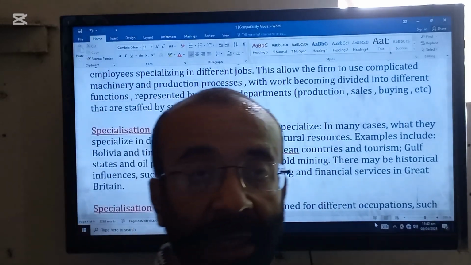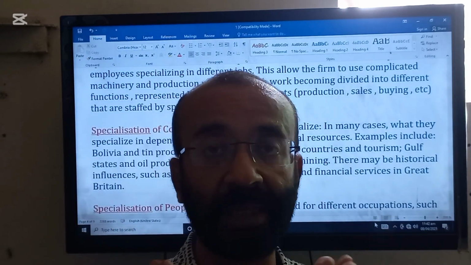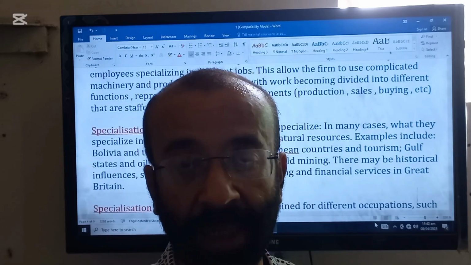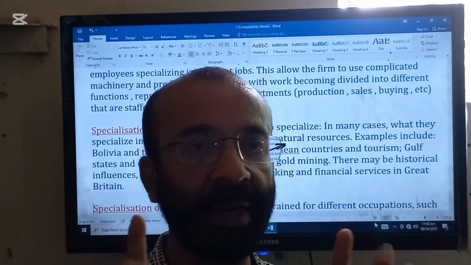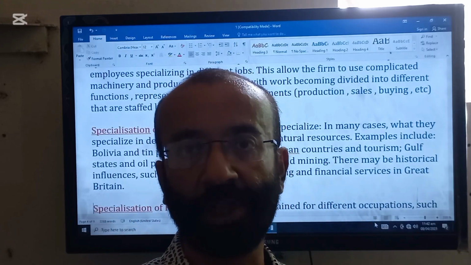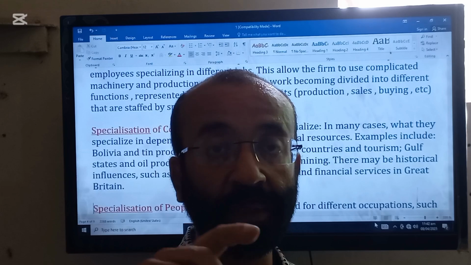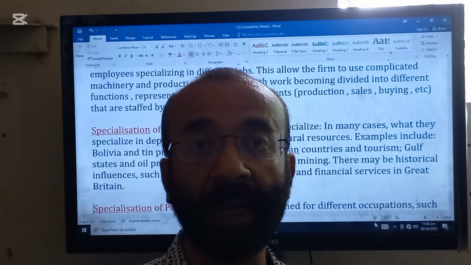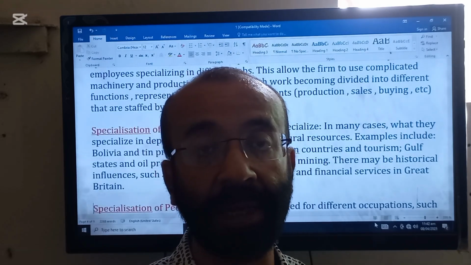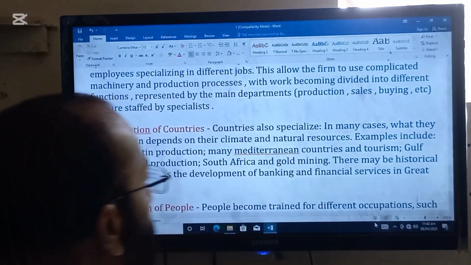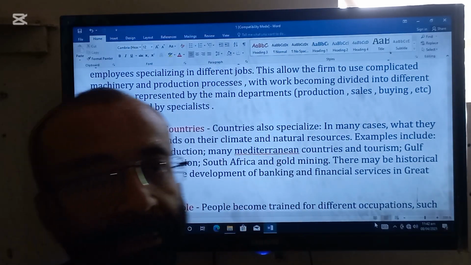As far as Asian countries or the subcontinent is concerned, in the subcontinent we are talking about Bangladesh, Pakistan and India. So climate actually favors our agricultural products. So we are expert in agriculture in the world. For example, in growing wheat, in growing rice, in growing fruits, etc. So climate matters. So the second thing is natural resources.